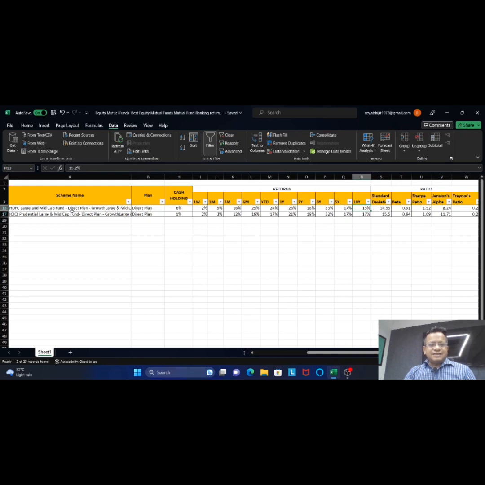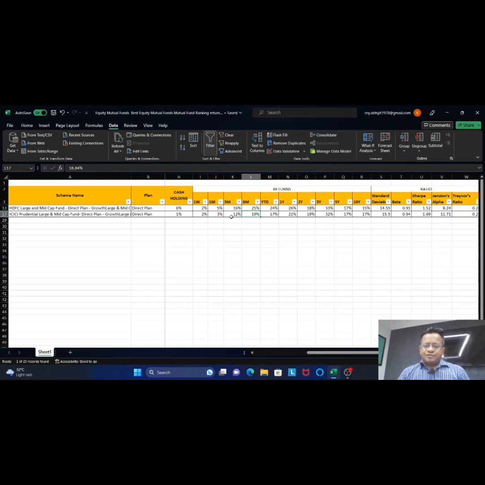In terms of ICICI Prudential large and mid cap, they have also generated a good amount of return. In 10 years, they have returned 17%. These are all on a CAGR basis. In 1 week they have given 2% return, and in 6 months around 19% return. So there are various things one should be aware of in choosing, right?